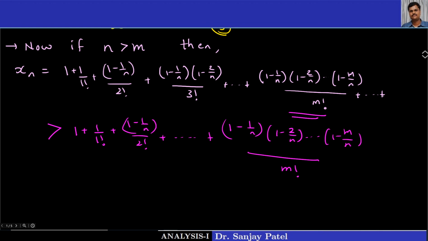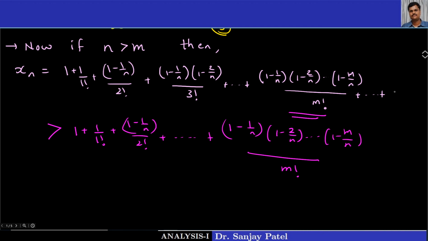See, I have not written the last term. You know what the last term is here: you have to go up to 1 minus (n minus 1) upon n in the numerator, and the denominator will be n factorial.